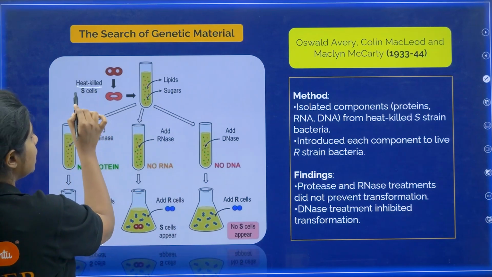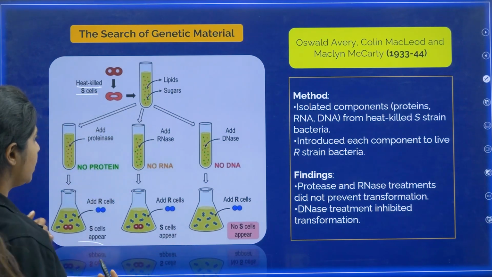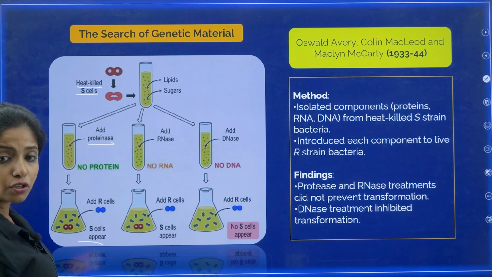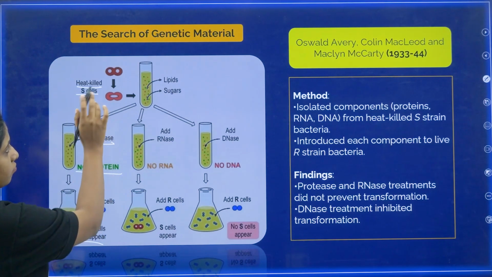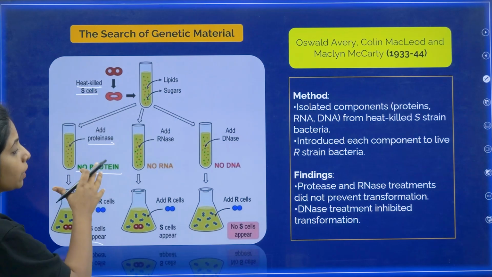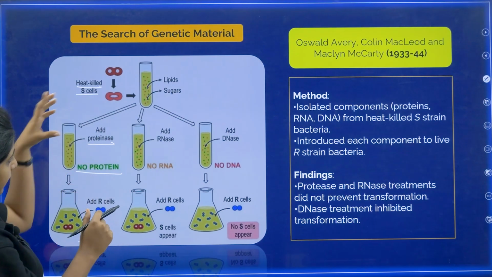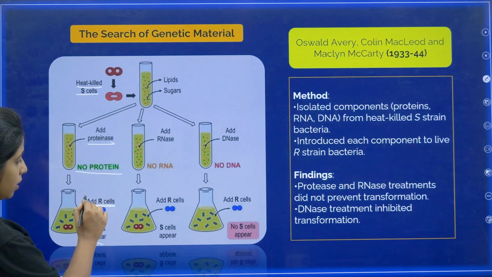They took the heat killed S cells, which were not causing any trouble anyway, and then they added proteinase. What does proteinase do? It damages all the protein. So whatever protein was there in the heat killed S strain has been lost now. And now this heat killed S strain was mixed with the live R strain.